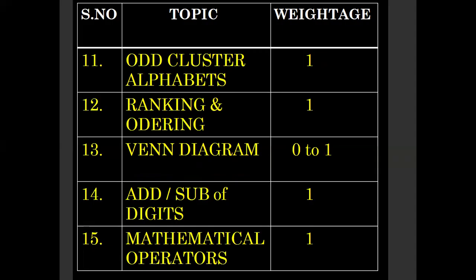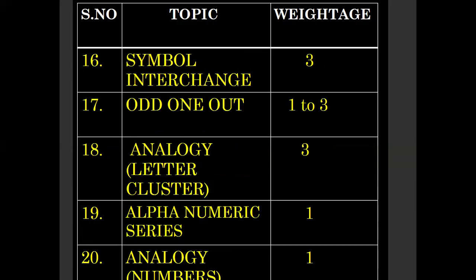Odd cluster alphabets, 1 question. Ranking and ordering, 1. Venn diagram, 0 to 1. Addition or subtraction of digits, it is 1 question. Mathematical operators, 1. Symbols interchange, we got 3 questions. Odd one out, we got 1 to 3 questions. Odd one out can be from alphabets or from numbers, or it can be a general word.